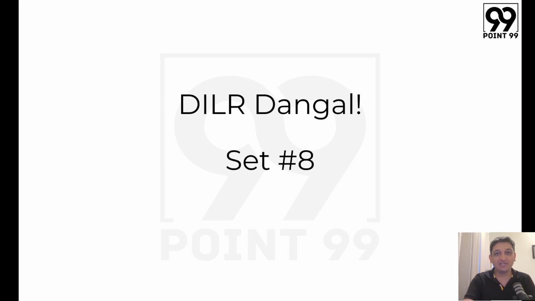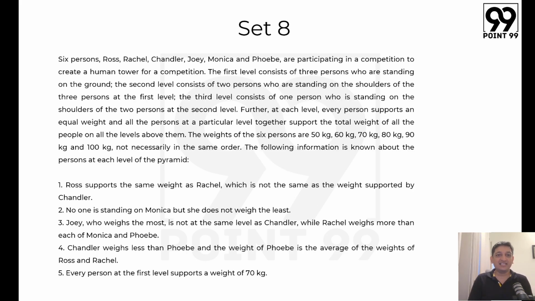And today we have a unique set. There are 6 persons: Ross, Rachel, Chandler, Joey, Monica, and Phoebe. And for those of you who get the reference, do comment in the section below as to what you can infer from this. Also, I would really appreciate if you also put your answers to this set below in the comments section. So this is the set that we have.